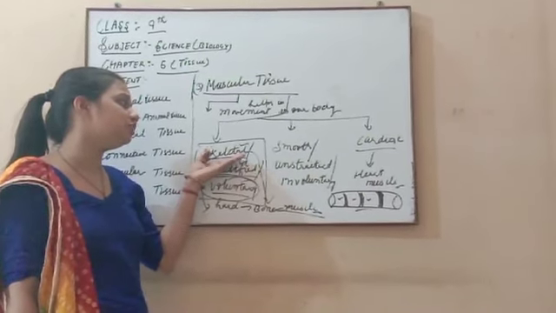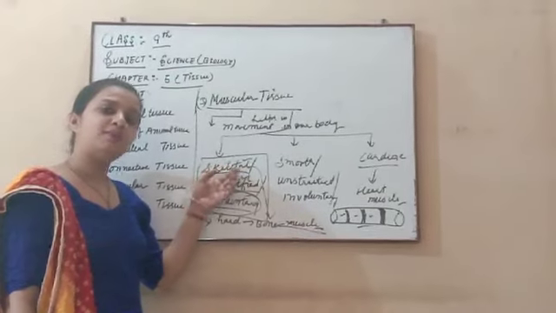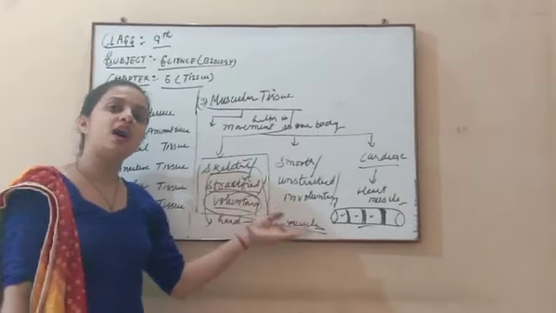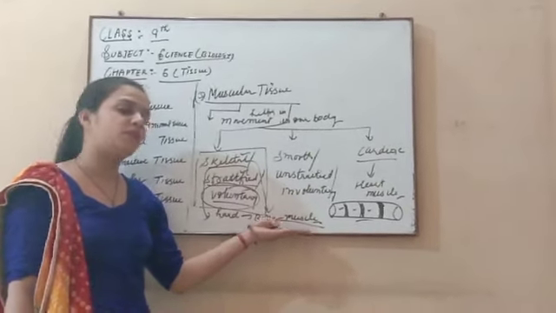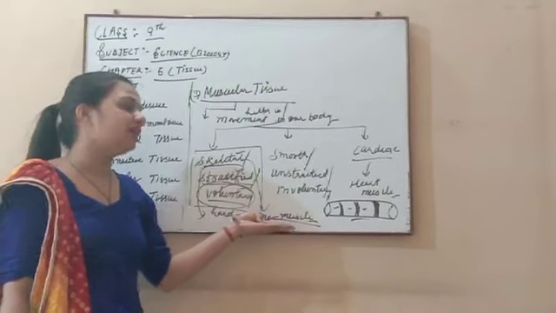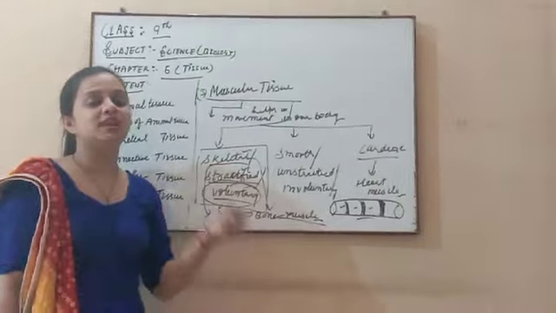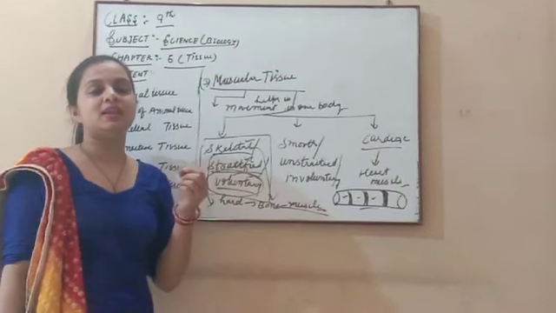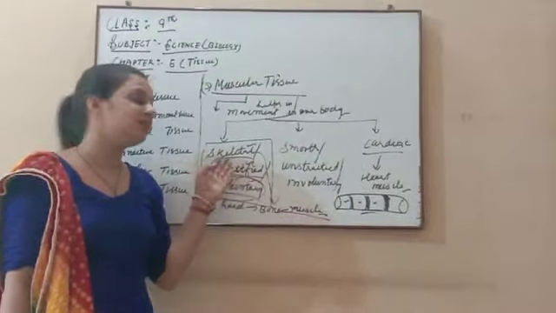And why is this tissue known as skeletal? Because it is attached mostly to the hard part of our body, means it is attached to the bones. So bone muscles help in the movement. So in which part of the bones, where most bones are movable, on that part which type of muscles are present?